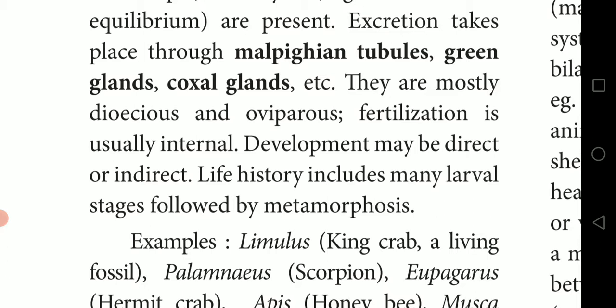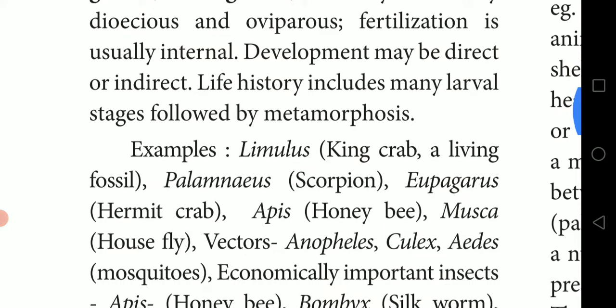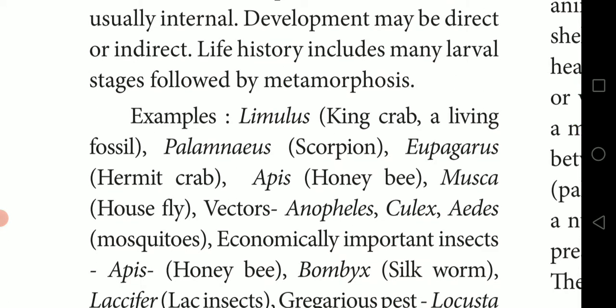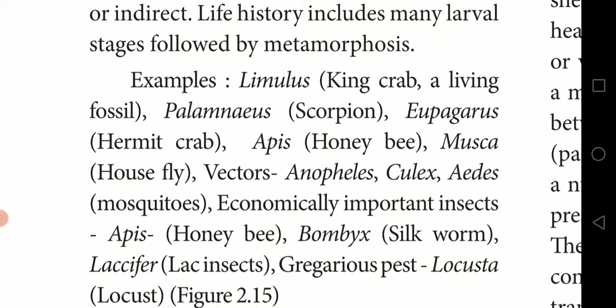Just underline the important points. They are mostly dioecious and oviparous. Fertilization is usually internal. Development may be direct or indirect. The life history includes many larval stages followed by metamorphosis. Examples: Limulus, that's a king crab, a living fossil. Palamnaeus, that's a scorpion. Eupagurus, hermit crab.